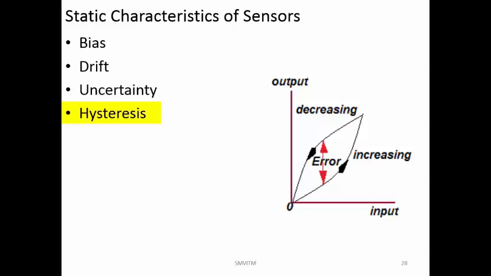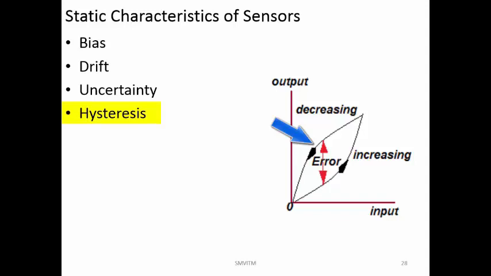Then the next one is hysteresis. Now, hysteresis: when you are increasing the input value, say from 0 to 100, you are making the measurement of the output. This is the graph you are going to get. The input you are continuously increasing, so the output also will correspondingly increase based on the formula or the readings that you are going to get. Now, you are decreasing the input from the maximum value, coming to 0 again. Traditionally speaking, that should follow the same path.